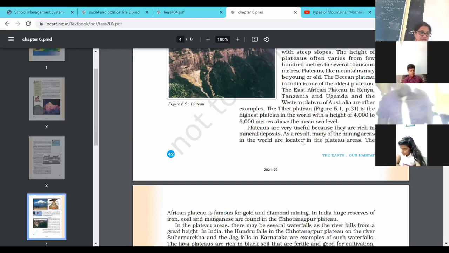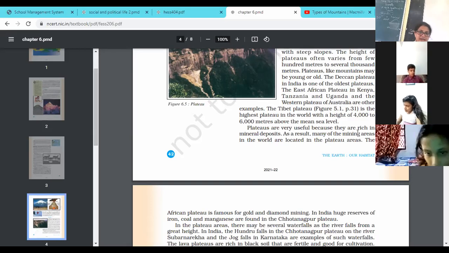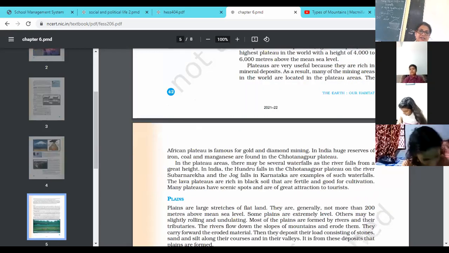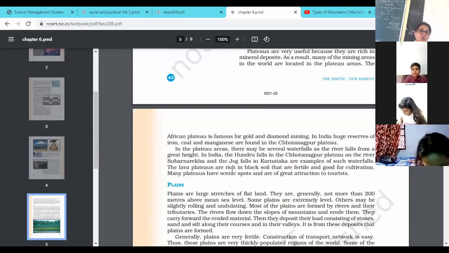So plateaus are very useful, as they are rich in mineral deposits. As a result, many mining areas in the world are located in plateau areas. Like in Africa, the African plateau has diamond and gold mines. In India, huge reserves of iron ore and manganese are found in Chota Nagpur.